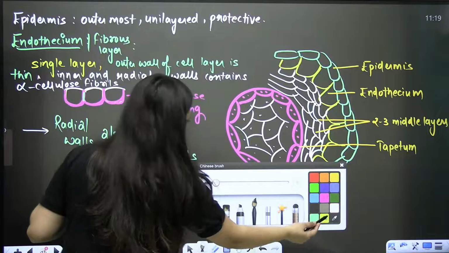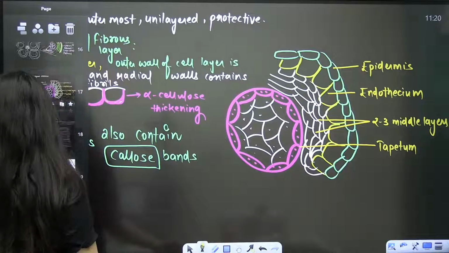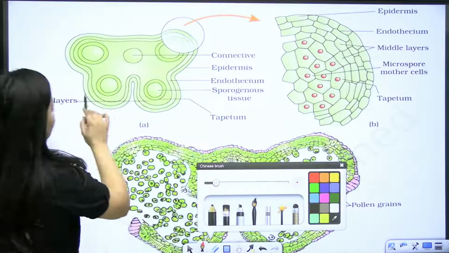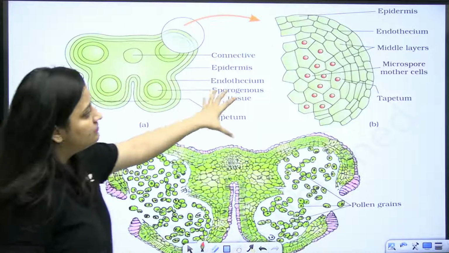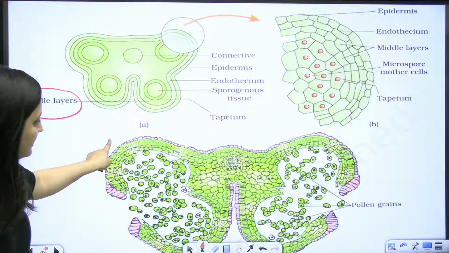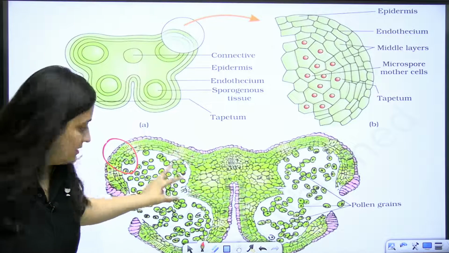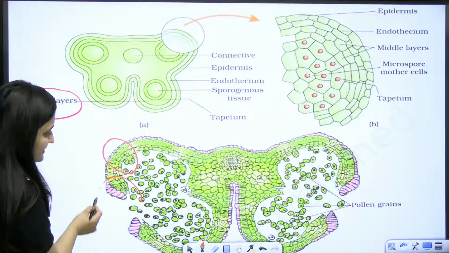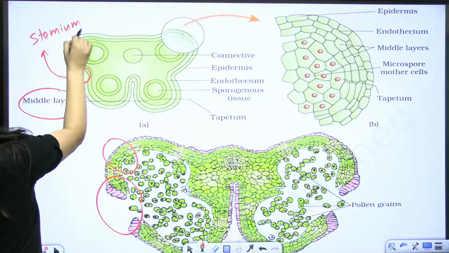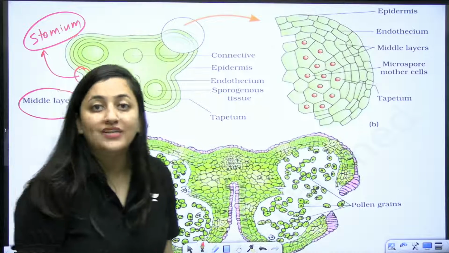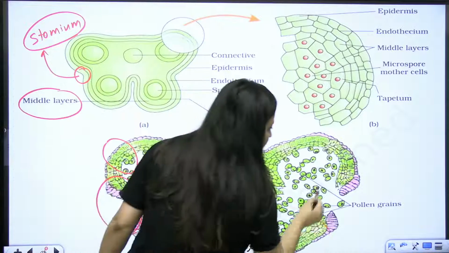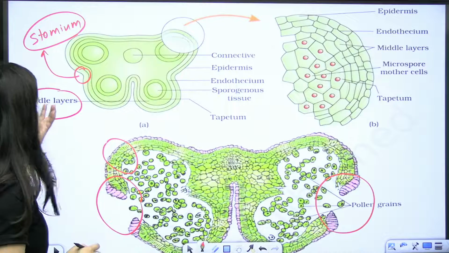Now, these callose bands, see, this is the diagram. So, see, this is from NCERT. The rough structure, the outline, the layers, and this is the mature anther. In the mature anther you will see middle layers are not there. So, bache, this part here is known as stomium. It is stomium. Yes, bache, what is it? This part here, what is it?